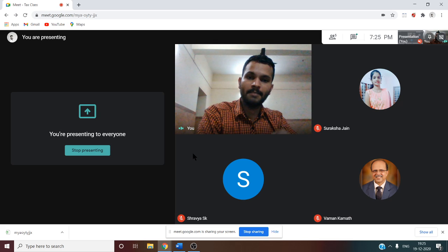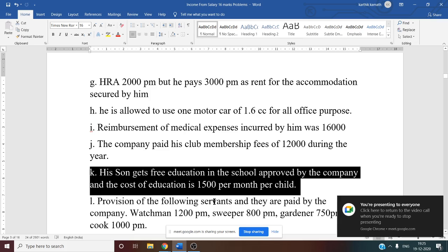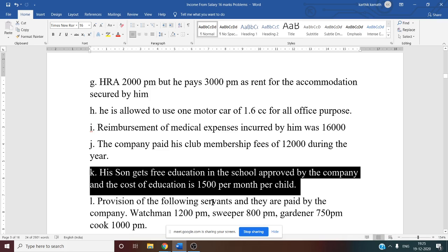In this question they have set 1500 per month per child. That means from 1500 you can deduct the exemptible amount, that is 1000 per month per child, and the remaining 500 per month is taxable. So that is the meaning of this one.